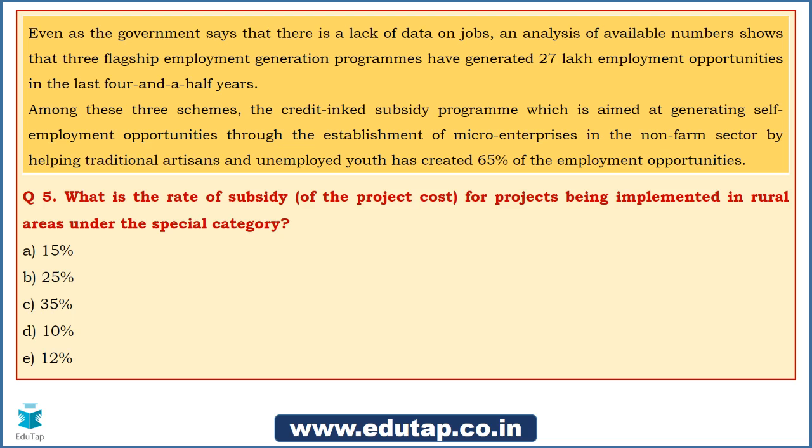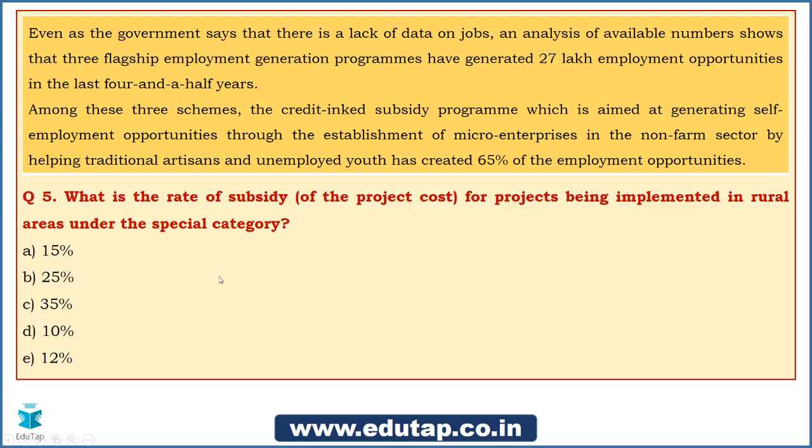So, okay. Now moving on to the next question that we have in store. Yes, this is something important. Make note of this. So again, you guys are going to ask me how much more to learn. So yes, we can do this, I guess. So the fifth question says, what is the rate of subsidy of the project cost for projects being implemented in rural areas under the special category?